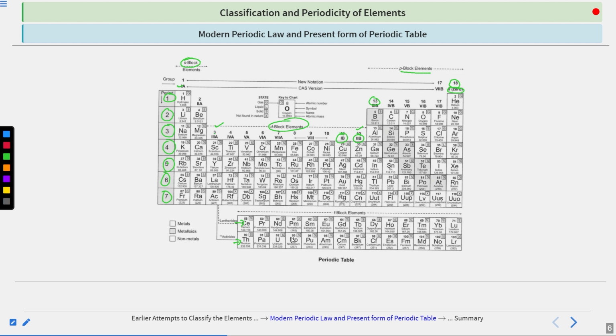And at the bottom, the two lines which I mentioned earlier are the F block. These are F block elements. Clear? So again I am summarizing this. The first two groups are of the S block. At the end, from 13 to 18, is the P block. From 3 to 12 is the D block. And the two lines at the bottom are the F block.